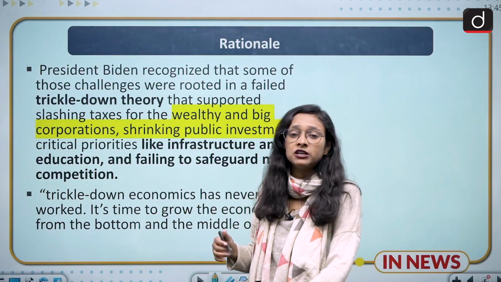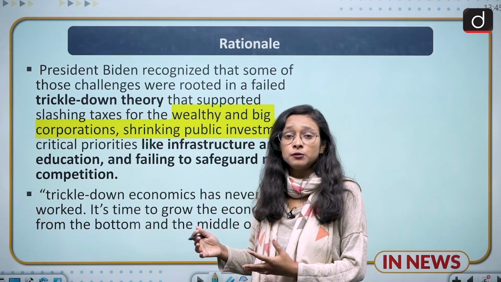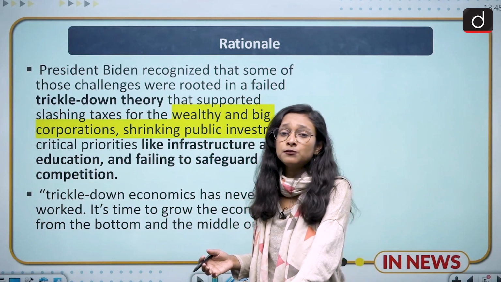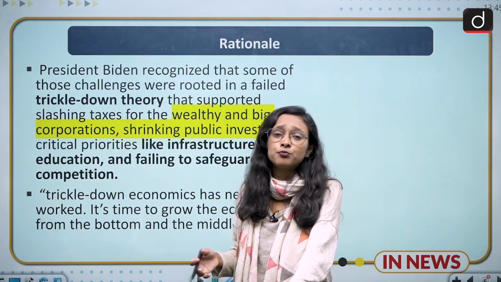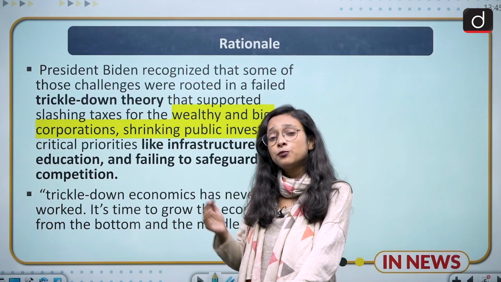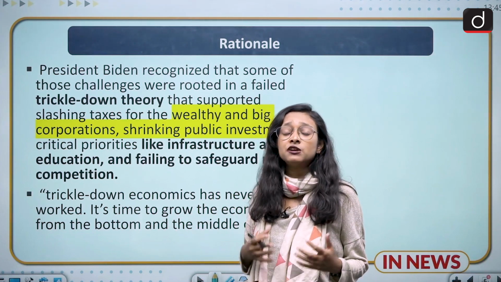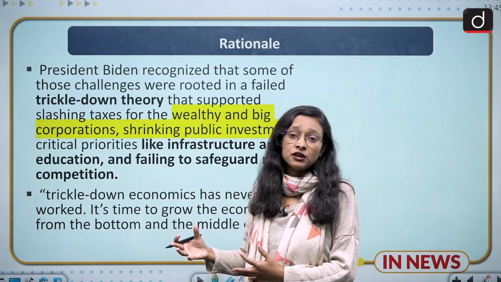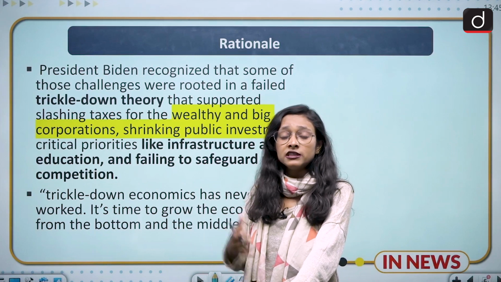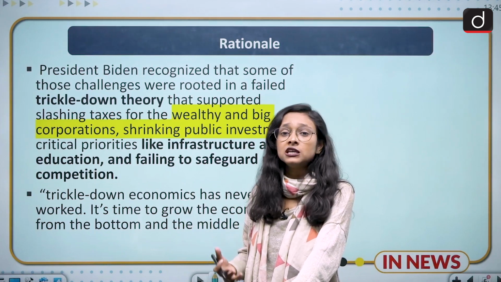So it means that you are giving money to the wealthy person and they spend a lot in the economy, so that many people also take benefit from that. But sometimes it also creates problems, and this is a very problematic approach. Many experts and economic historians have said that it will have a different kind of trickle-down effect on the poor population, because they develop a habit of spending, and when they realize this, they don't have money.